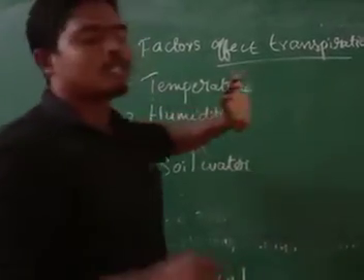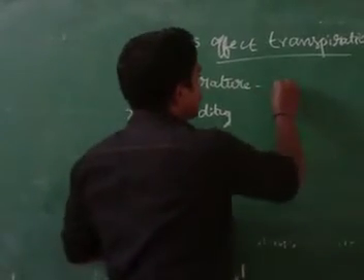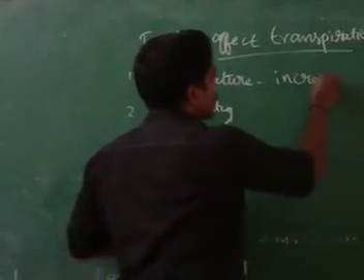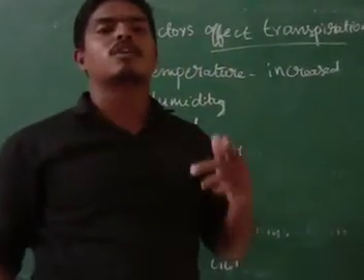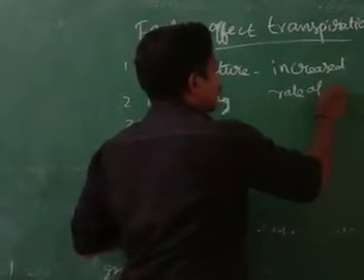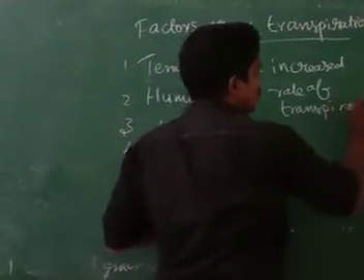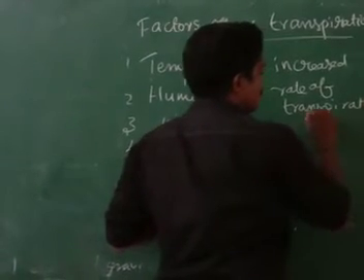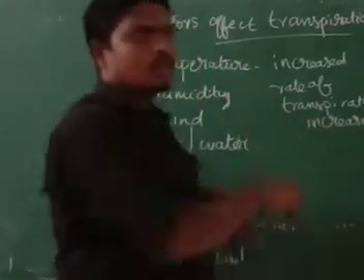So how does temperature affect it? When the temperature is increased, automatically the rate of transpiration will also increase. This is how it affects.